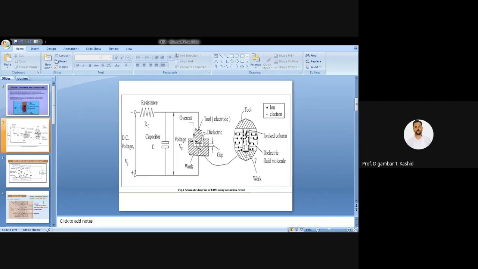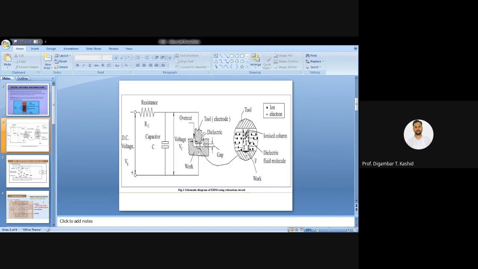You can see here, or here also, in this manner craters form in the molten metal. This much metal is removed from the workpiece surface because of the huge heating, so it forms some craters on your workpiece. You can see in this diagram I have shown those craters. These hemispherical craters are actually generated because of a single spark.